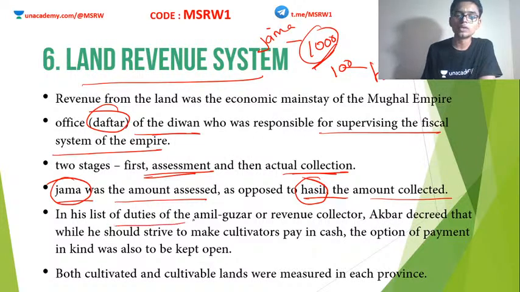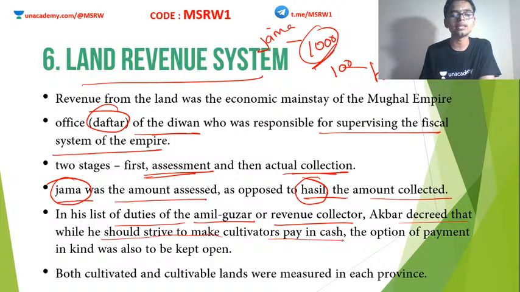So in his list of duties, the Amil Guzar, or the revenue collector, Akbar decreed that while he should strive to make cultivators pay in cash, it can also be paid in kind. According to Akbar's administration, which is the most important one to study in the Mughal era, these taxes can be collected in two ways, either by cash or as kind, which means the harvest or the goods. Either way, the Mughal officials can collect it, preferably cash.